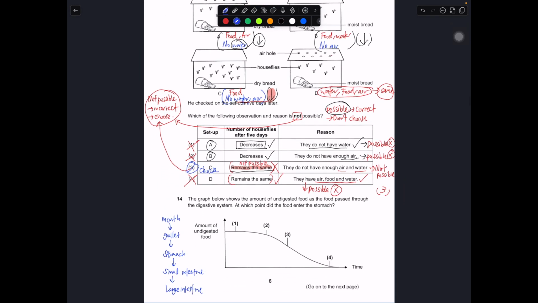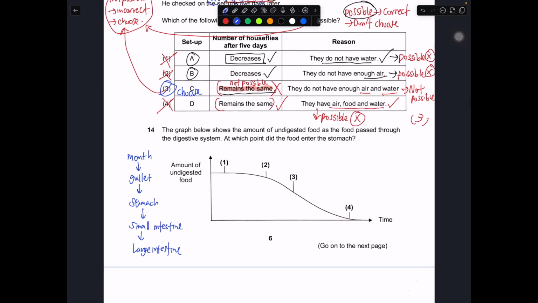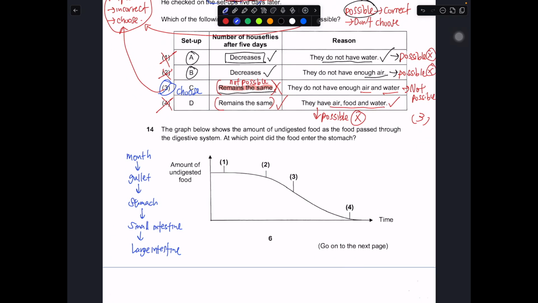Okay, so let's go to number 14. Number 14 is actually quite tricky. The graph below shows the amount of undigested food as the food passes through the digestive system. At which point did the food enter? Not leaving, entering the stomach. So when we talk about the amount of food that have just entered the stomach, that means it will have left the gullet. Leave the gullet, then enter the stomach, right?